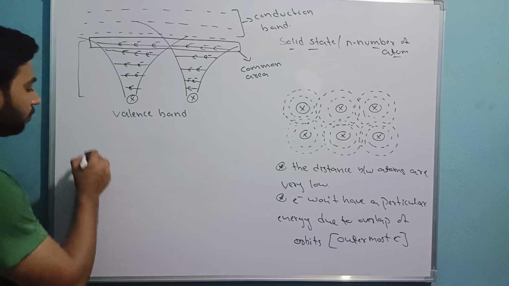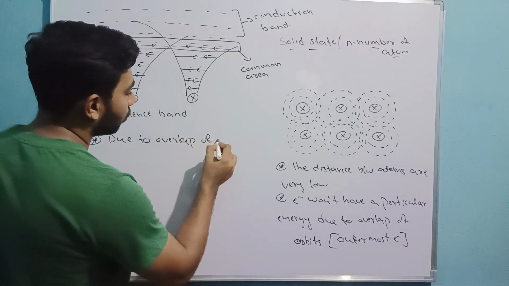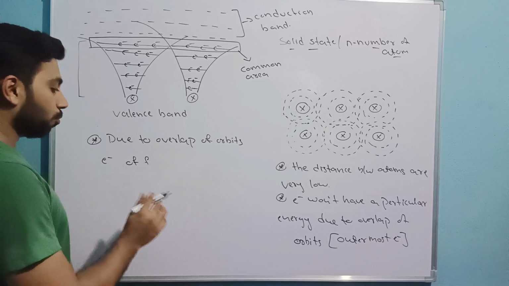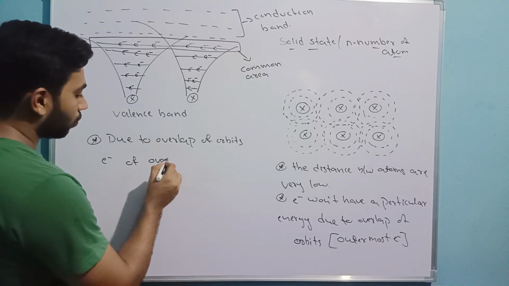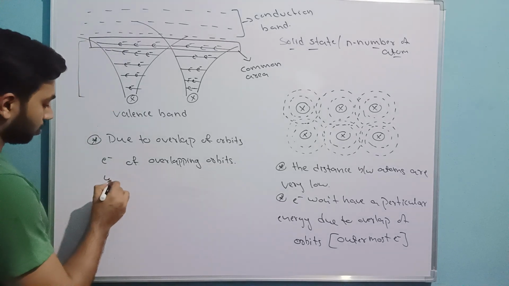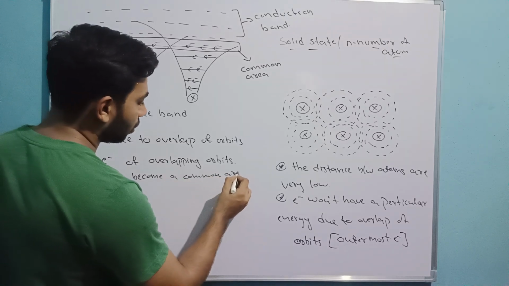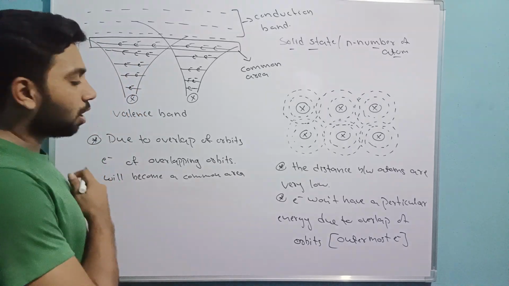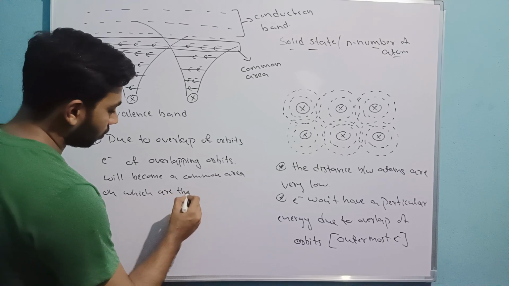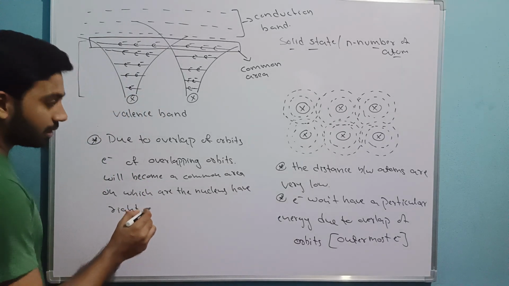Now here, write like this: due to overlap of orbits, electrons on the overlapping orbit will become a common area, on which all the nucleus have rights. So this is all for understanding.